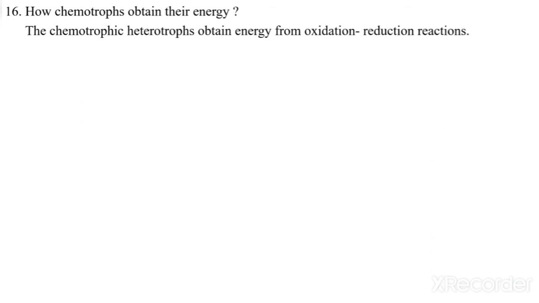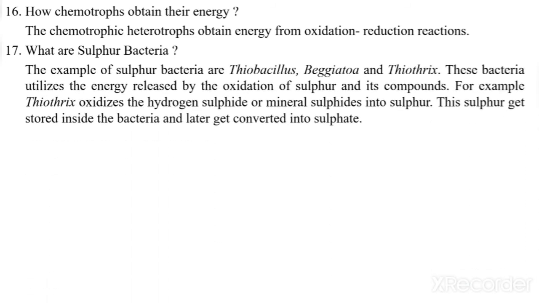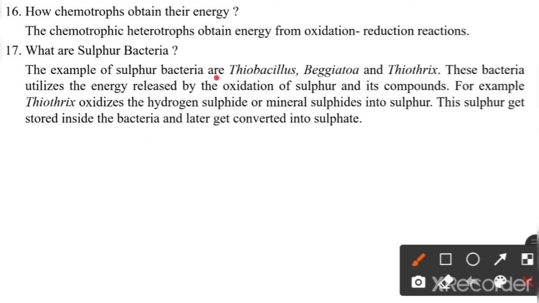How do chemotrophs obtain their energy? Chemotrophs obtain energy from oxidation-reduction reactions of organic compounds. What are sulfur bacteria? Examples of sulfur bacteria are Thiobacillus, Beggiatoa and Thiothrix. These bacteria utilize energy released by the oxidation of sulfur and its compounds, and that is why they are known as sulfur bacteria.